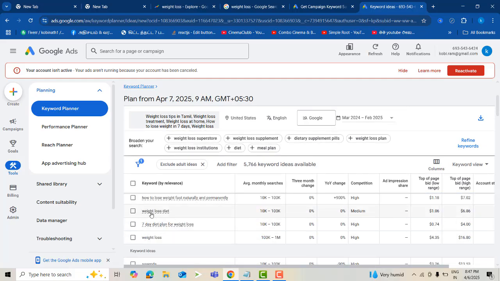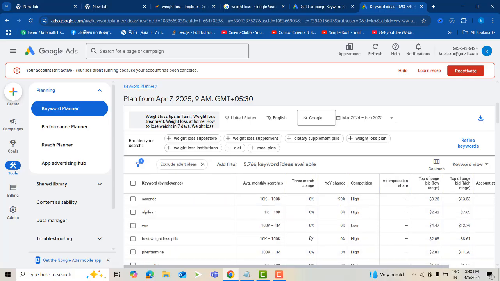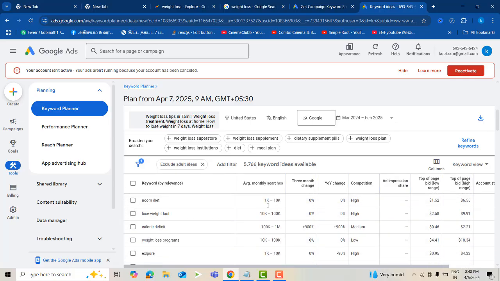Now here you can see weight loss diet. These are medium, and this is the high one. Here it is ranking, and it is increasing day by day. How to lose weight fast naturally is an increasing keyword for weight loss, so here you can get the idea of that.